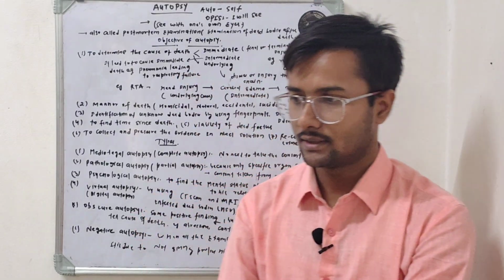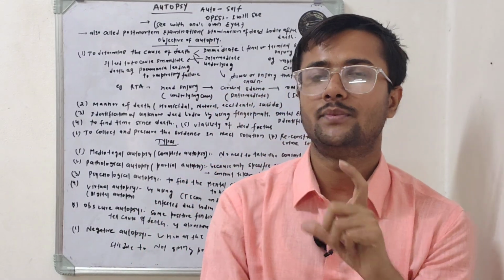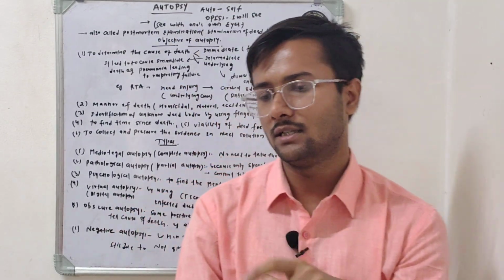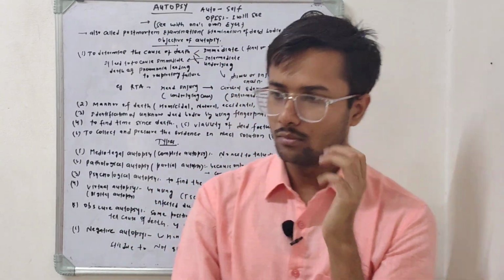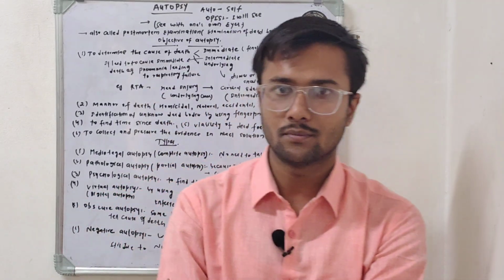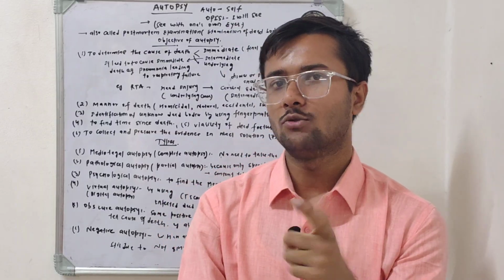After the discussion of the word autopsy, now we are going to discuss the objective of autopsy. I mean in which condition or why we conduct the autopsy. The major purpose of conducting an autopsy is to determine the cause of death.